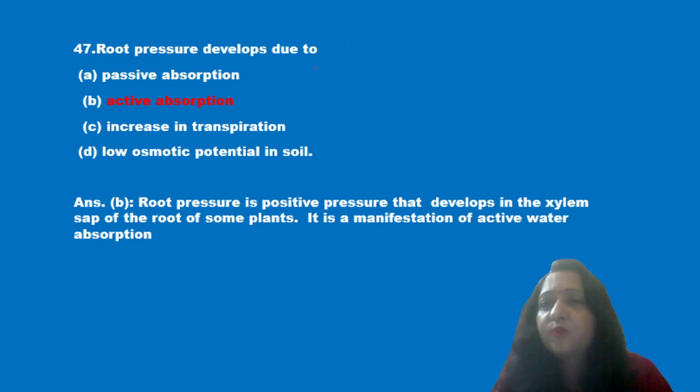Next question is, root pressure develops due to passive absorption, active absorption, increase in transpiration and low osmotic potential in the soil. We know that root pressure is a pressure that develops in the xylem sap of some plants, and it is a manifestation of active absorption.